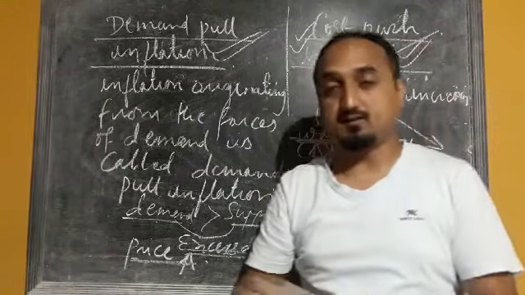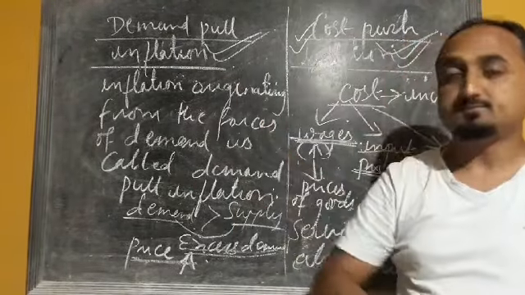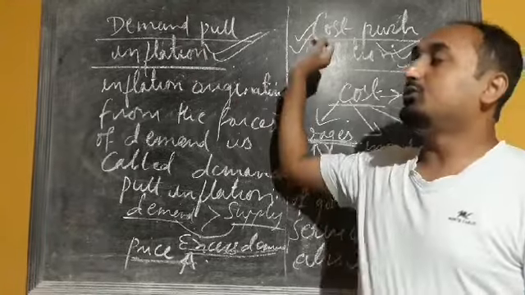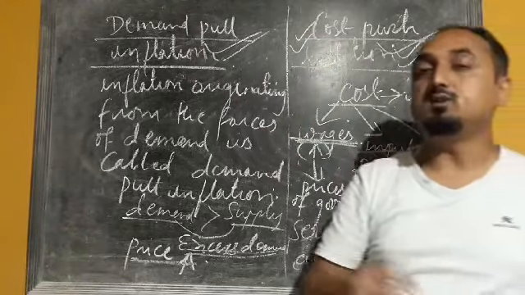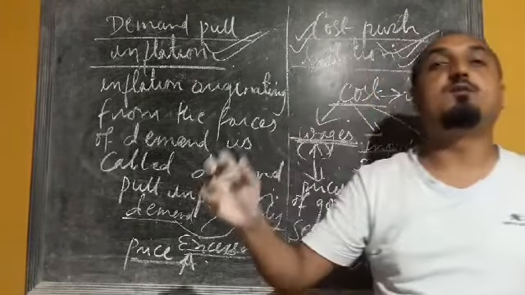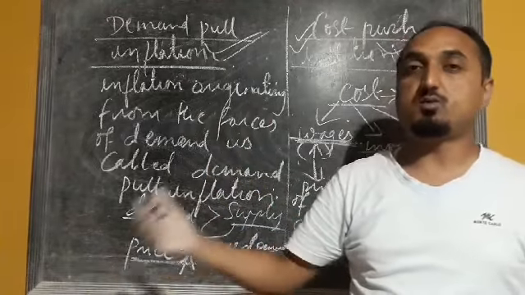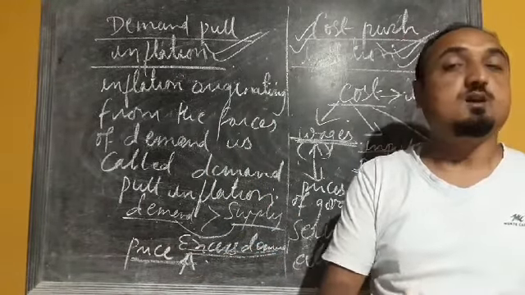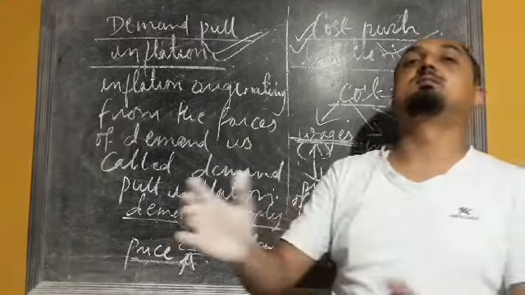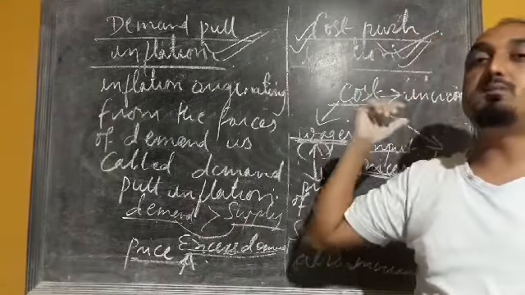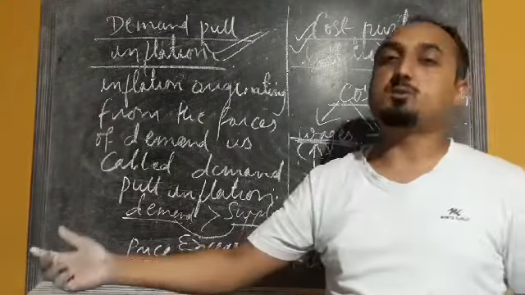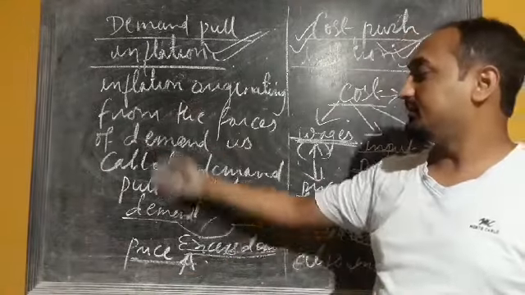Now if you understand the concept of demand pull inflation and cost push inflation, you can easily differentiate between these two, because this is a very important question. They may ask you in a 3 marks question: differentiate between demand pull inflation and cost push inflation. So what will you say? Demand pull inflation arises due to excess demand of commodity. Cost push inflation arises due to rise in the cost of production. So you can give the explanation also.